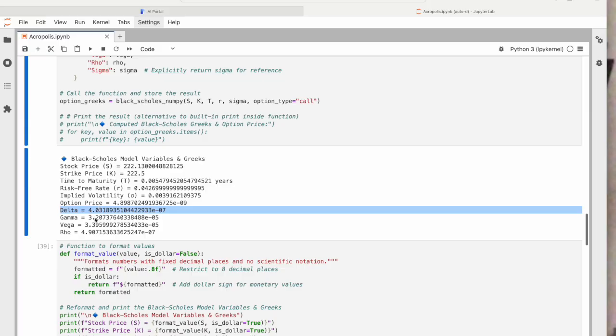The gamma here, we can think of this as the sculptor. This tracks how the delta changes as the underlying price moves. If delta is the speed, gamma is the acceleration. Gamma is pretty high here also.